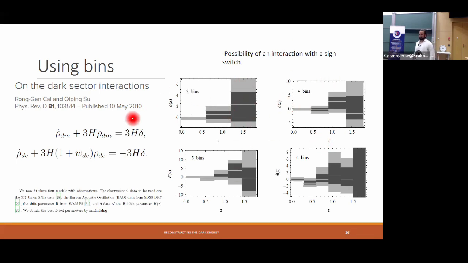With the data available at that time, which was supernovae from Union and DR7 for BAO, he found that it was possible that the interaction kernel could oscillate a little, changing from positive to negative, which would imply a change in the energy transfer from dark matter to dark energy and vice versa.